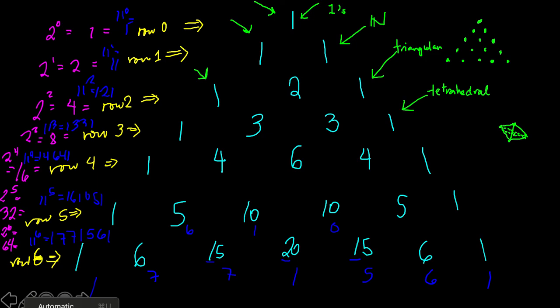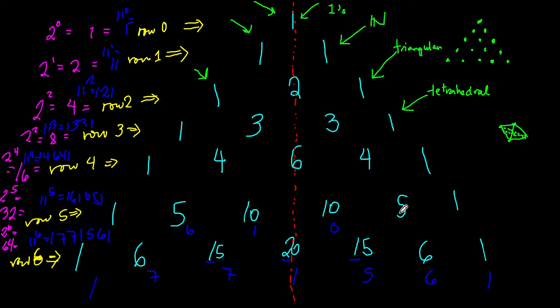It's symmetric in the middle part. So what do you mean by that, sir? It's symmetric because if I put some broken lines in the middle of the triangle, you can see that it's a symmetric version. This one is a symmetric version of the other side, and that's one thing special about it, because whatever the sum is on the left side, it will be equal to the right side.